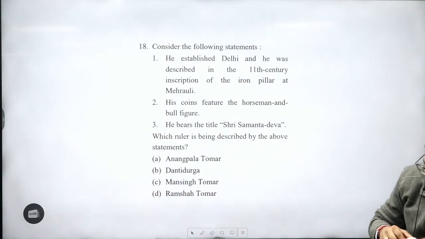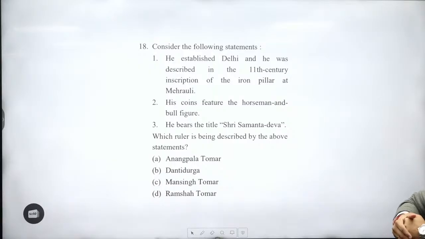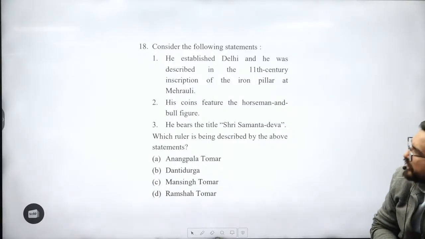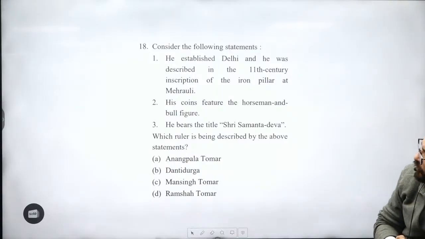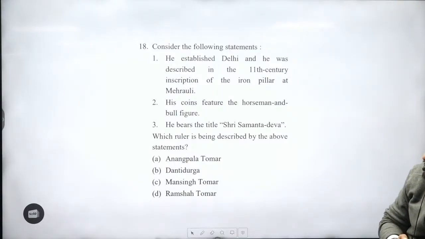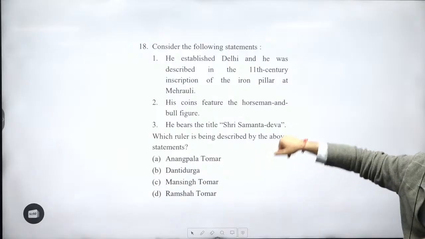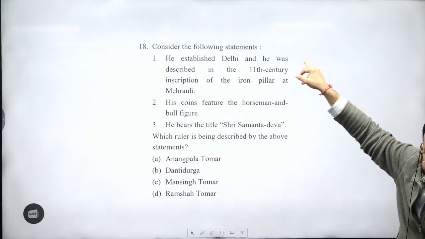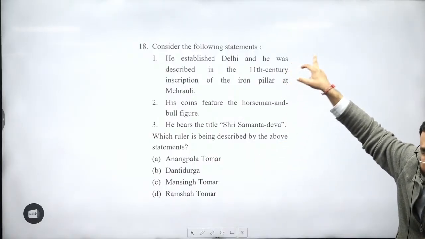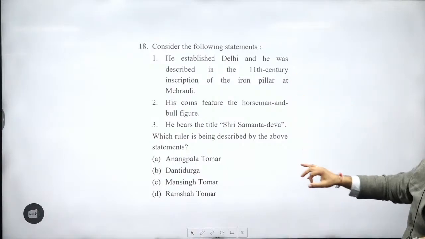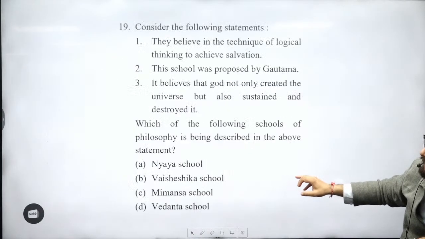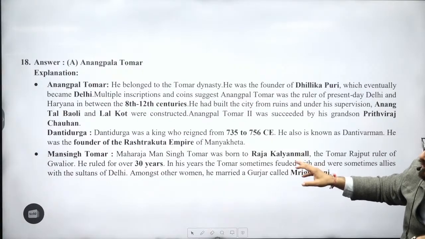18th. He established Delhi and he was described in the 11th century inscription of the iron pillar at Mehroli. His coins feature the horseman and bull figure. He bears the title Shri Samanta Dev. Anangpal Tomar, over here you will be seeing. He inscribed on the same pillar where Chandra was written, guys. That is the Mehroli iron pillar inscription related to Chandragupta II. Anangpal Tomar, important. His time period also, if you want to know, you can know, guys.